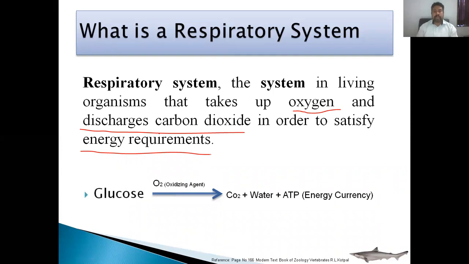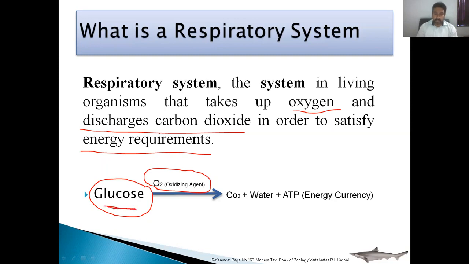In this process, we take oxygen inside and give carbon dioxide outside. But one question arises: why do we take oxygen inside? The reason is that oxygen acts as an oxidizing agent in the body. The glucose molecule is absorbed from the blood and produced by the digestive system after the breakdown of carbohydrates, which are polysaccharides, into glucose, which is a monosaccharide.